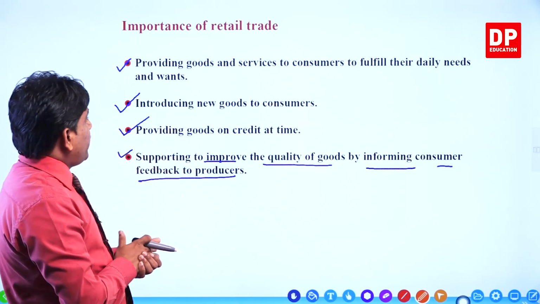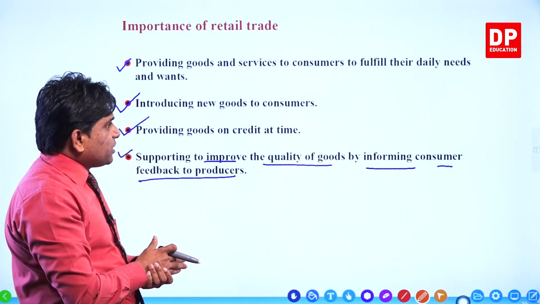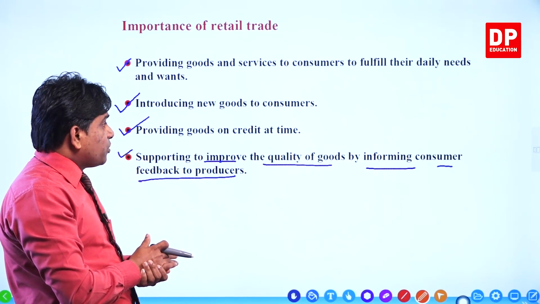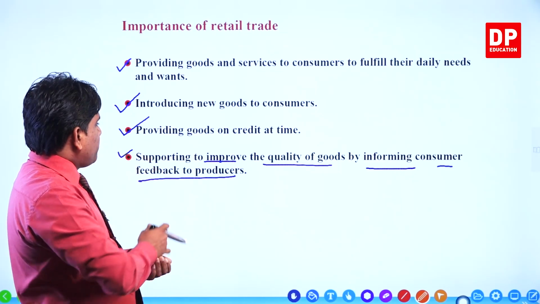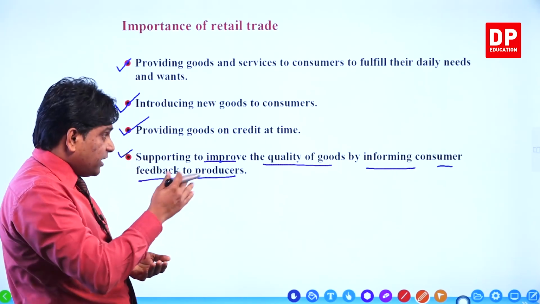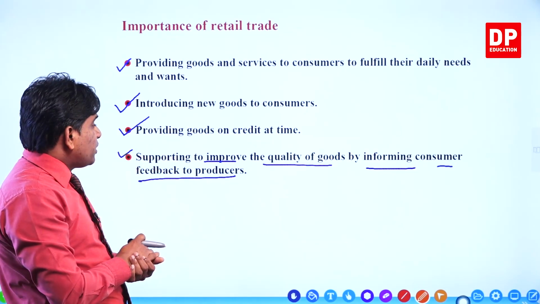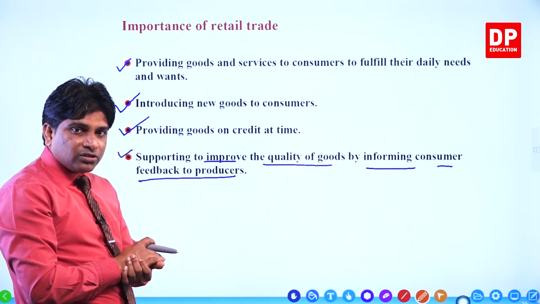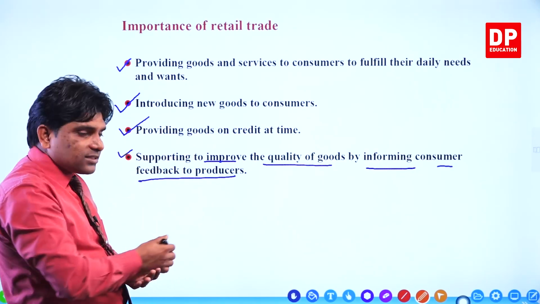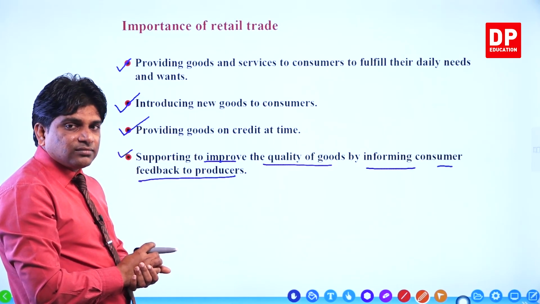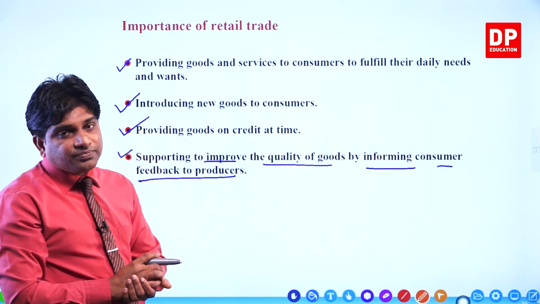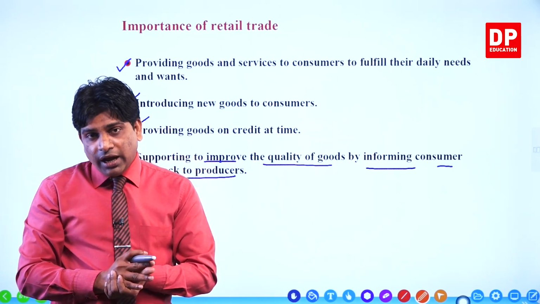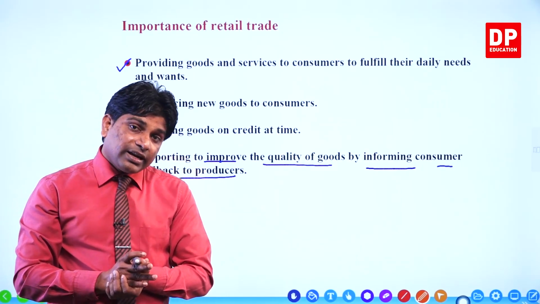Now, the first one is providing goods and services to consumers to fulfill daily needs and wants. The other one is introducing new goods to consumers. The other one is providing goods on credit terms, credit at times. The other one is supporting to improve the quality of goods by informing consumer feedback to the producer. These are the characteristics of retail trade. Now you know what is retail business, and you know the importance of retail trade, and you know what the characteristics of retail trade are.